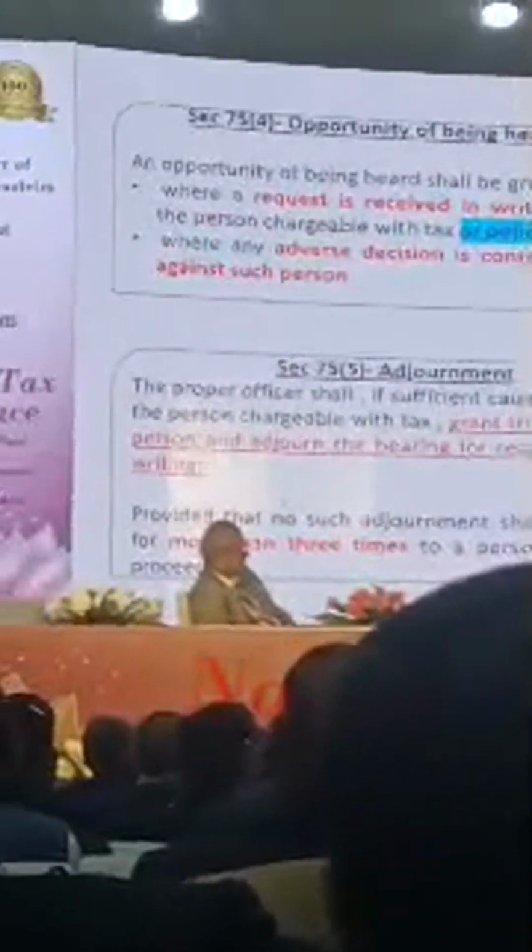When a proper opportunity is not given, we will see a number of High Court and Supreme Court rulings, maybe oaths, sugars, milks, and a number of cases which say a proper hearing must be given. Speaking order. It's not a term, it should actually be speaking. What is the speaking order? If you have given 5 points, the officer must rebut those 5 points if he wants to make a decision. Merely writing reply not sufficient, not satisfactory is not a speaking order.